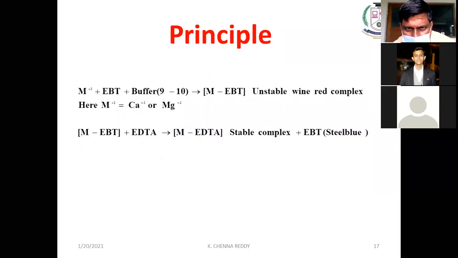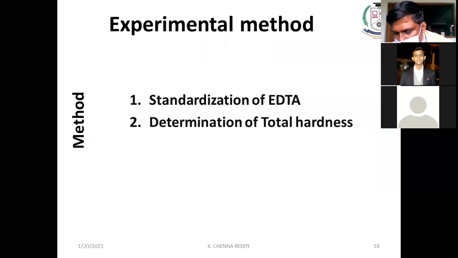The principle of the experiment is, first EBT will form an unstable complex at pH 9 to 10, giving a wine-red complex. And if you add EDTA to this wine-red complex, what will happen? EDTA will replace the EBT and we will get the steel blue color. This is the basic principle of the experiment. Our experimental part can be divided into 2 steps. First step is standardization of EDTA. Second step is determination of total hardness.